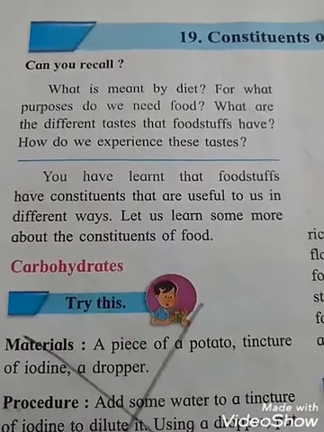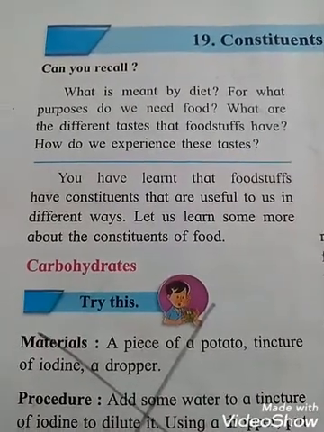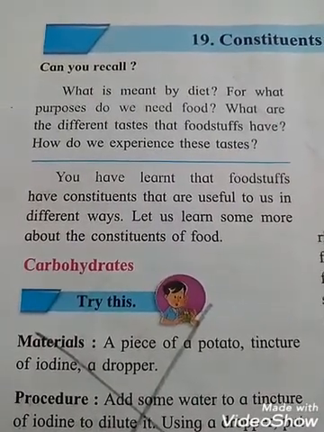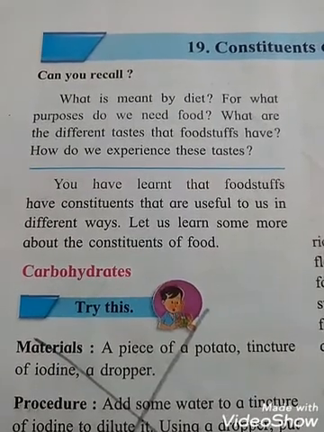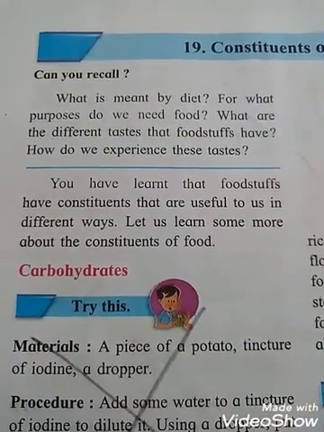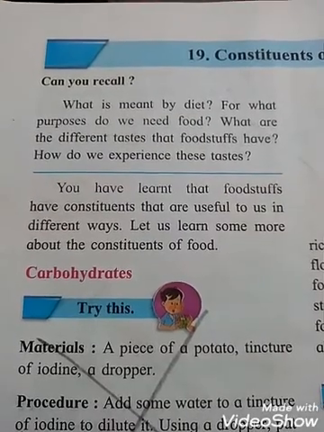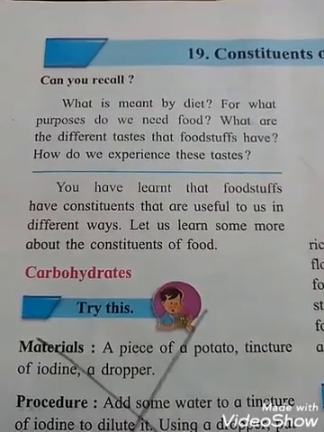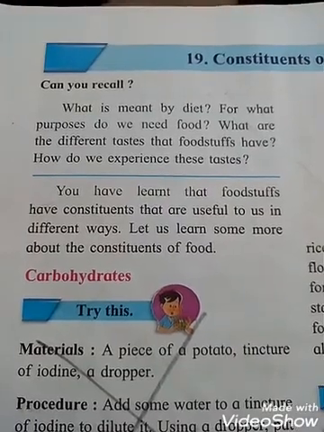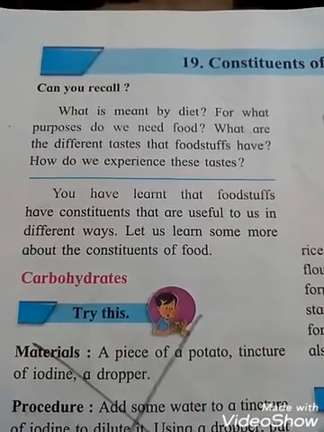Diet is the different constituents we have in our food in the right proportion. Students, a balanced diet contains carbohydrates, fats, proteins, vitamins and minerals in the correct proportion.